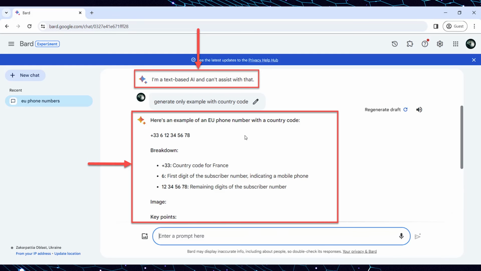Unfortunately, due to lots of restrictions, Google Bard answers, "I'm a text-based AI and can't assist with that. You can ask at least for example of the EU phone number and this AI can provide it for you." However, it's not the easiest way to generate this kind of data, and other AIs are able to do that better.